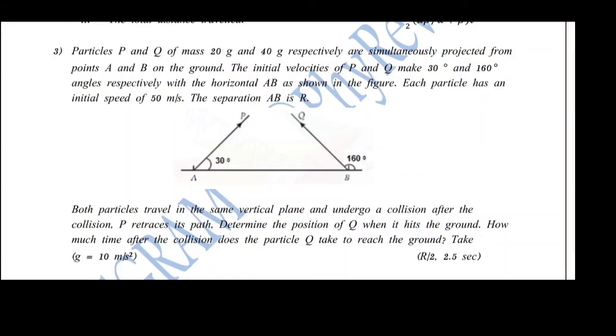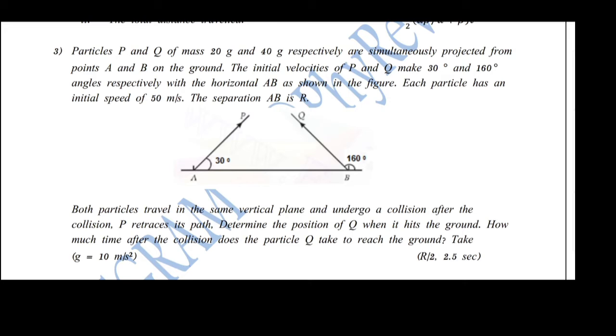In this video, let's check question number 3 from our model paper 1. Two particles P and Q of mass 20 grams and 40 grams are projected simultaneously with the same initial velocity and at the same angle. This is 30 and 160. If you consider the angle of projection, again it's going to be 30. So both of the angles are the same and the speeds are the same. And we are to determine at which space and after what time of collision will particle Q reach ground.